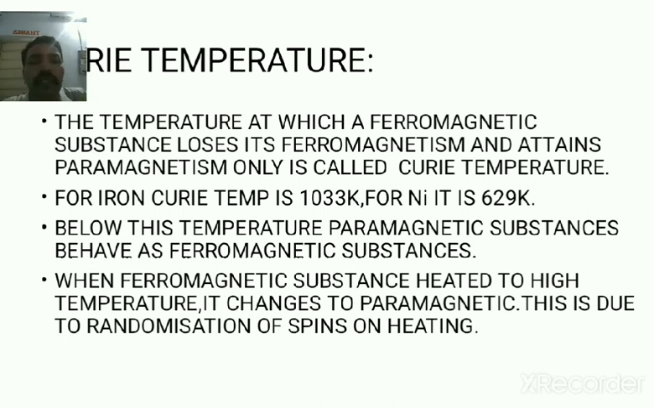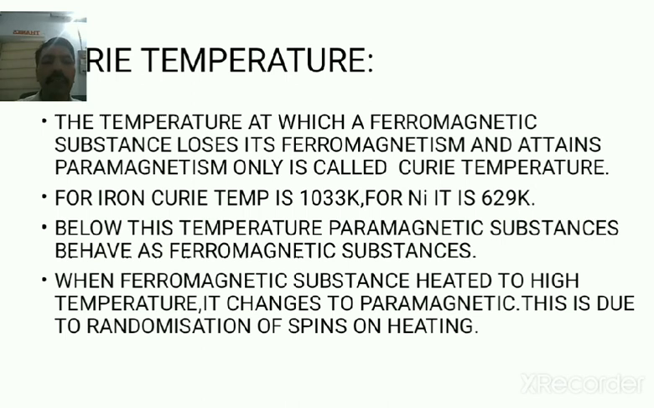The temperature at which a ferromagnetic or ferrimagnetic substance loses its ferromagnetism and attains paramagnetism only is called the Curie temperature. For iron, the Curie temperature is 1033 Kelvin, and for nickel it is 629 Kelvin. Below this temperature, the paramagnetic substance behaves as a ferromagnetic or ferrimagnetic substance.